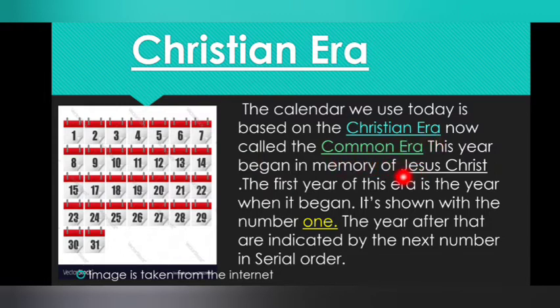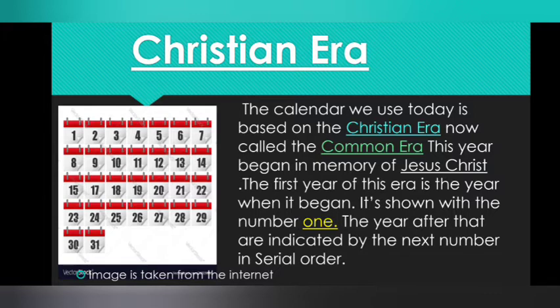This era began in memory of Jesus Christ. The first year of this era is the year when it began. The first year means the year the Christian era began. It is shown with the number 1.